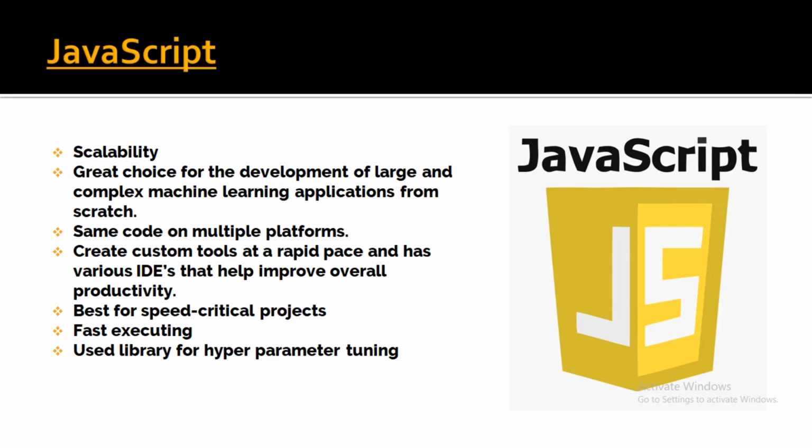Scala or Hadoop, these are real-time processing applications. So here we can use Java or JavaScript, and it is fast executing, and there are multiple hyperparameter tuning libraries also present in Java and JavaScript. So what is a hyperparameter? It is a concept related to machine learning.